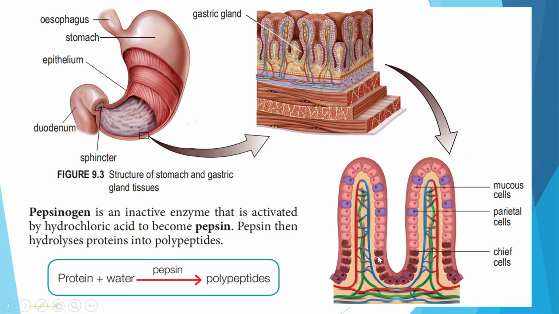The chief cells secrete pepsinogen, but it is inactive. It has to be activated by hydrochloric acid to become pepsin. Only then can pepsin function to hydrolyze protein to smaller polypeptide chains. And this hydrochloric acid, you still remember, is secreted by the parietal cells.